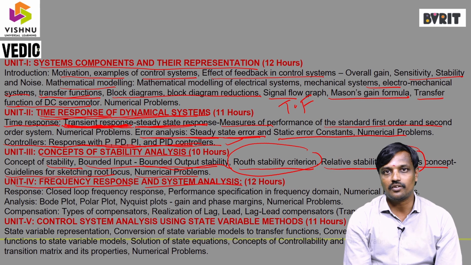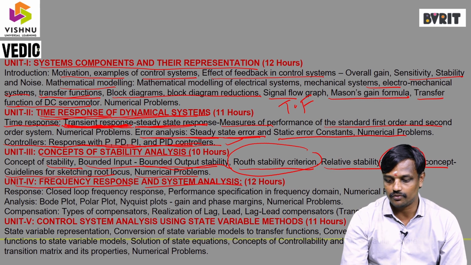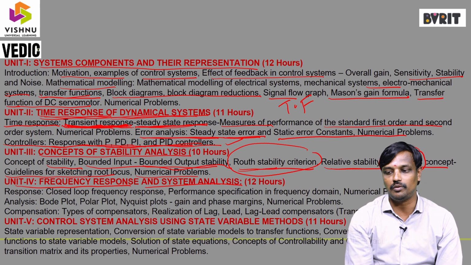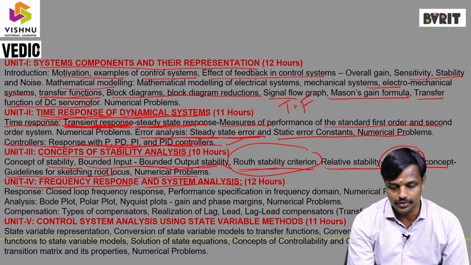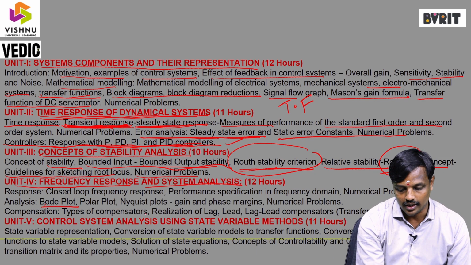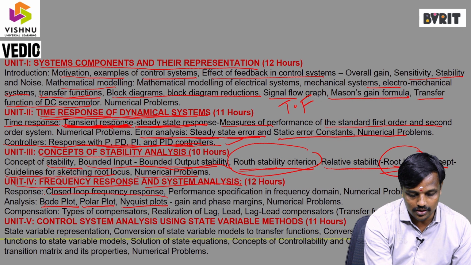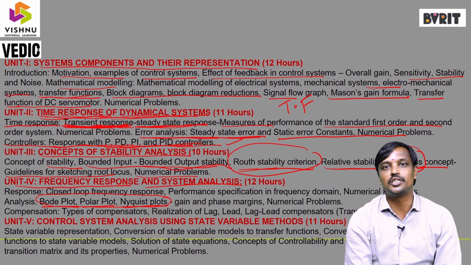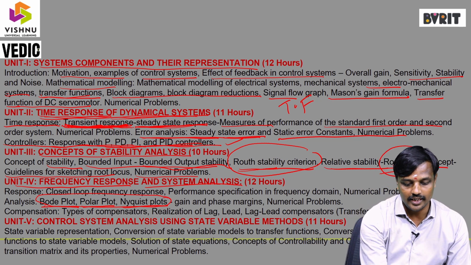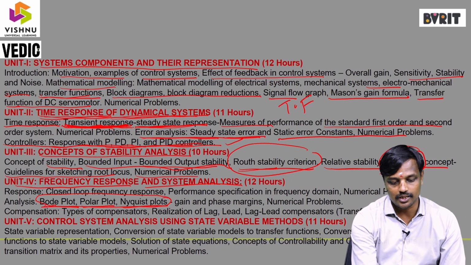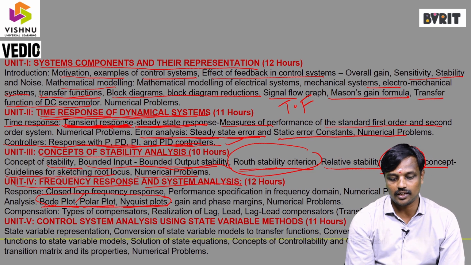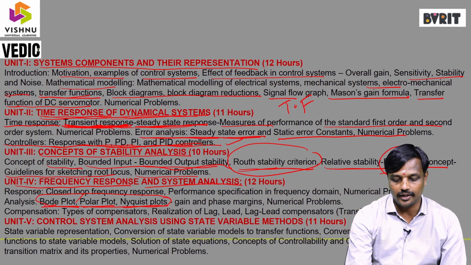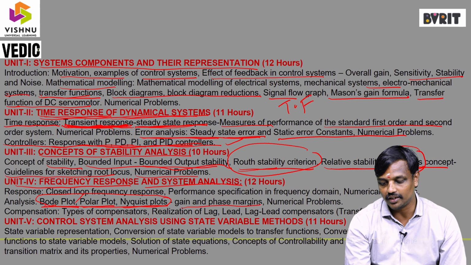Similarly, for a transfer function, we can determine stability by different methods. We have seen the root stability criterion and the root locus. Other methods we can use are the Bode plot, and next the polar plot and Nyquist plot. These three are also used to determine the system stability only. Bode plot, polar plot and Nyquist plot are used for this. Before determining the stability, we can find the gain margin and phase margin.